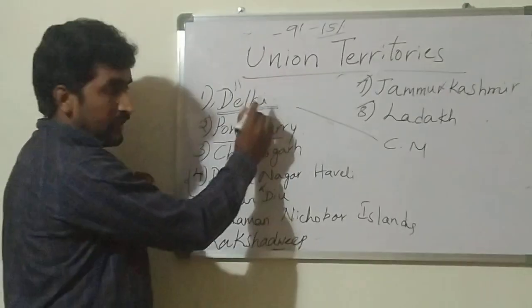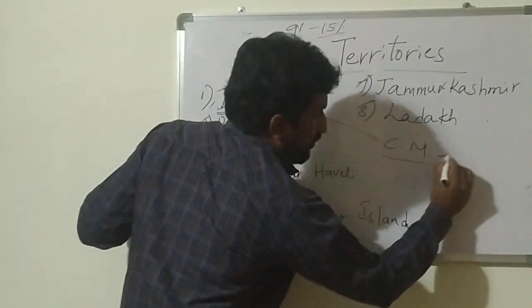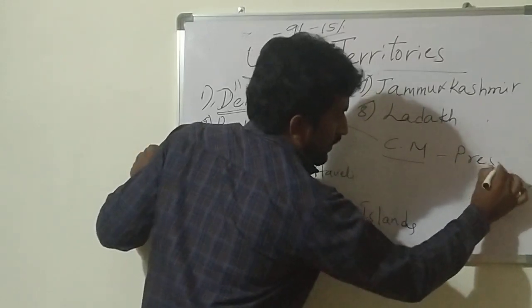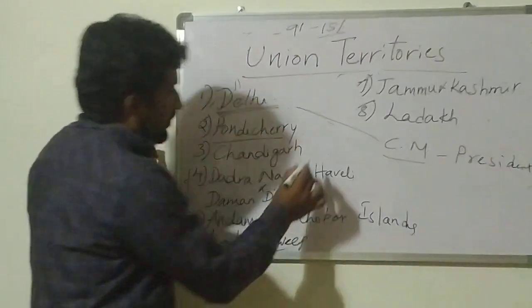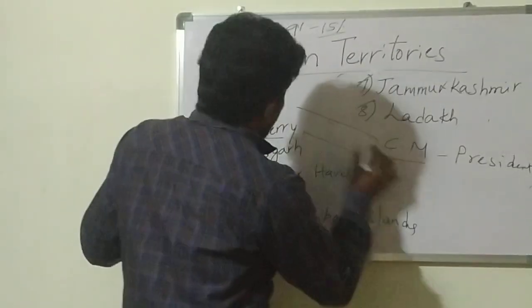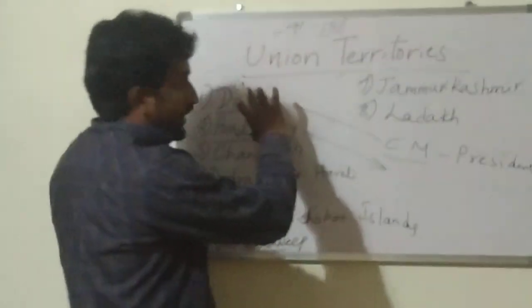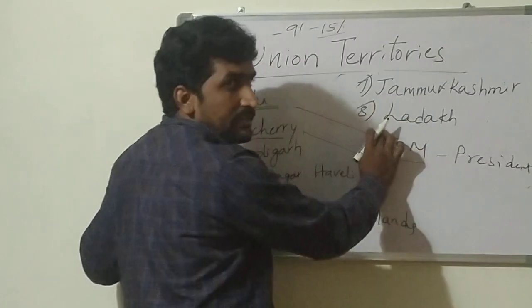In Delhi, it is a peculiar condition. The chief minister will be appointed by the president, not by the governor. Here also, because these 2 union territories,